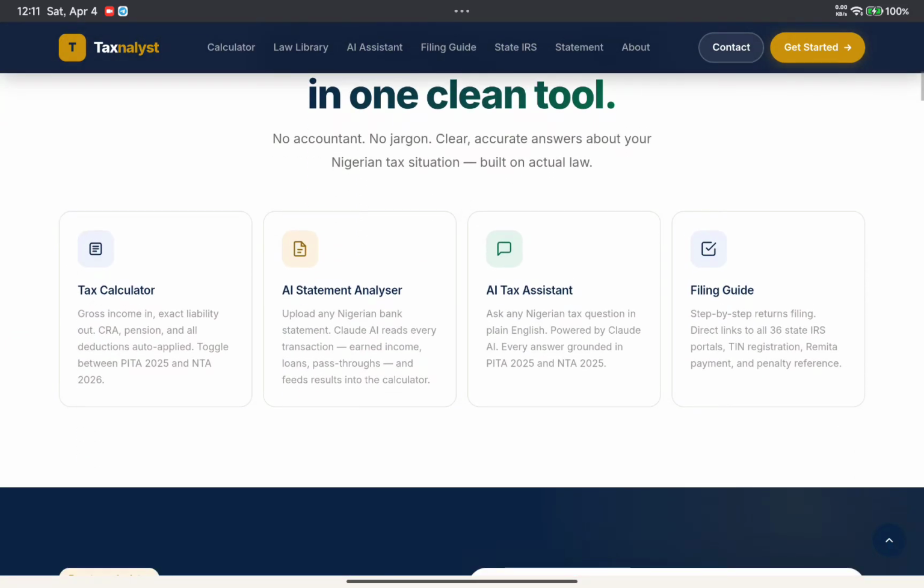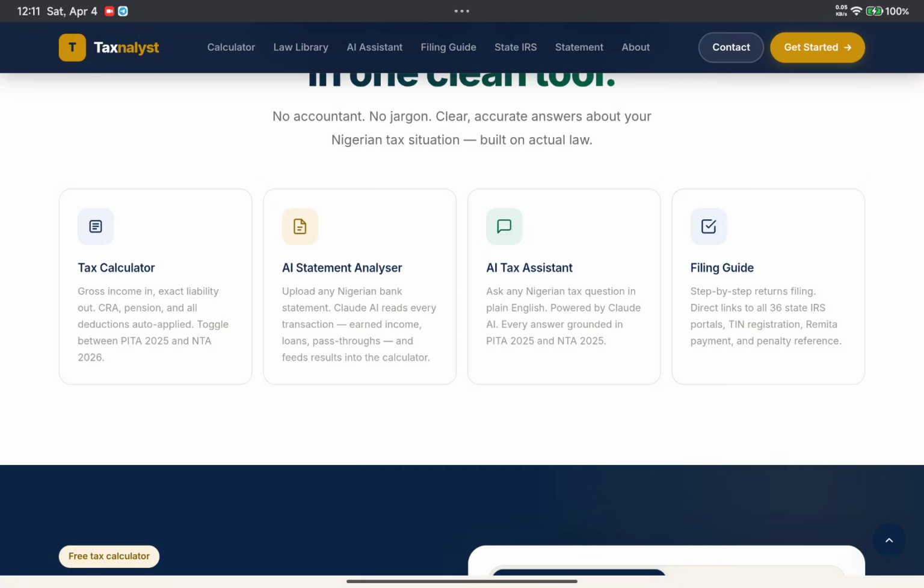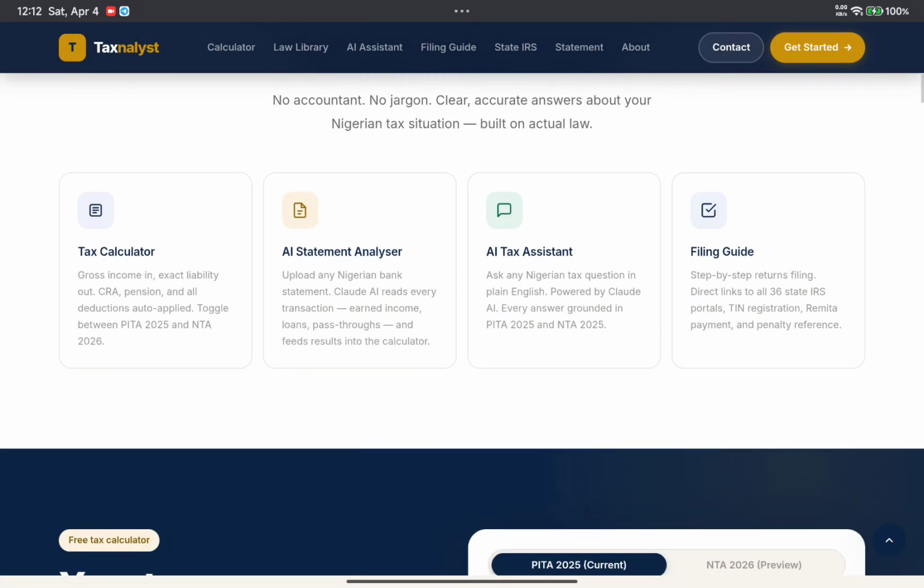So these are the tools that are available. We have the tax calculator, we have the AI analyzer. The tax calculator enables you to enter your gross income and see the exact liability, the CRA, the pension, and everything. It helps you calculate how much you are supposed to pay for your tax so you don't end up paying or declaring higher than you were supposed to.